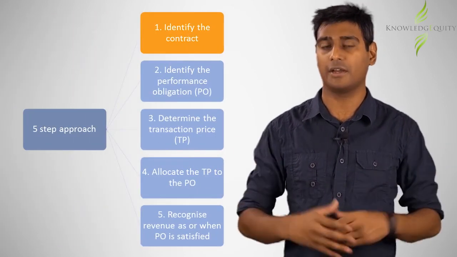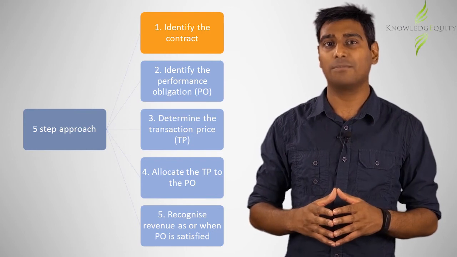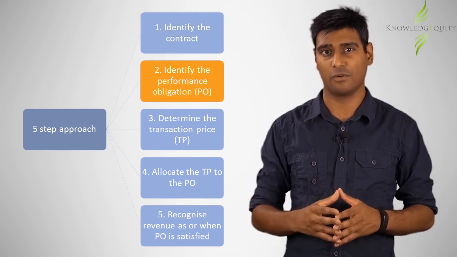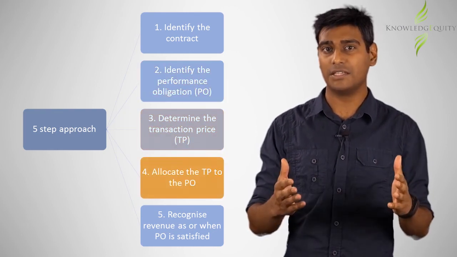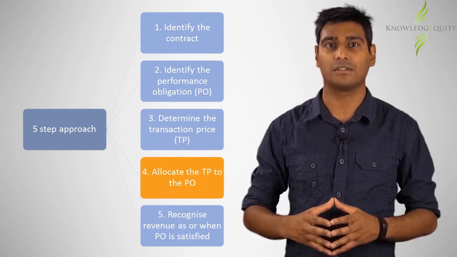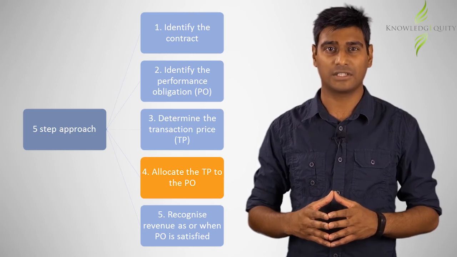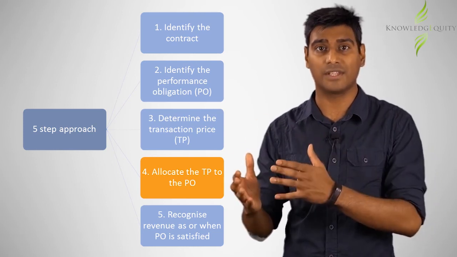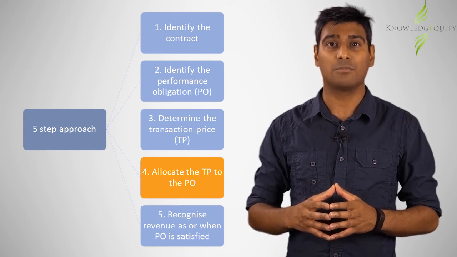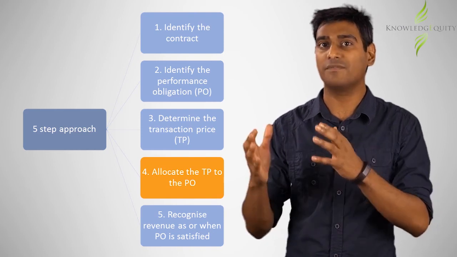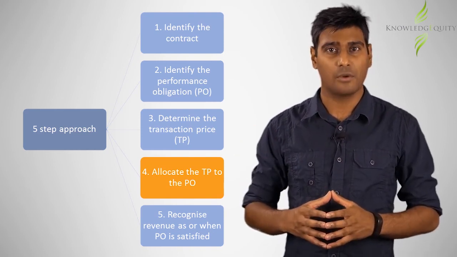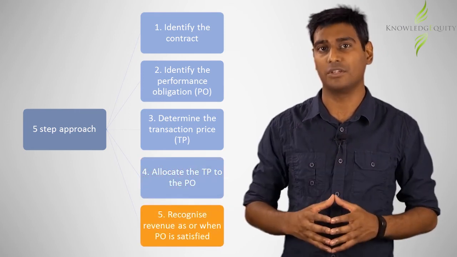In this example, we touched on all 5 steps in terms of IFRS 15. We first identified a contract between UniX and the Australian Army. In step 2, we identified the performance obligation, which was the promise to deliver uniforms. Step 3 was the determination of the transaction price, and in step 4, we allocated the transaction price over the performance obligation. Prior to the modification, we allocated a transaction price of $500,000 over 5,000 uniforms. In the third month, there was a modification, and we allocated the remaining $200,000 transaction price over 2,500 uniforms. In step 5, we recognized revenue as and when the uniforms were delivered to the Army.